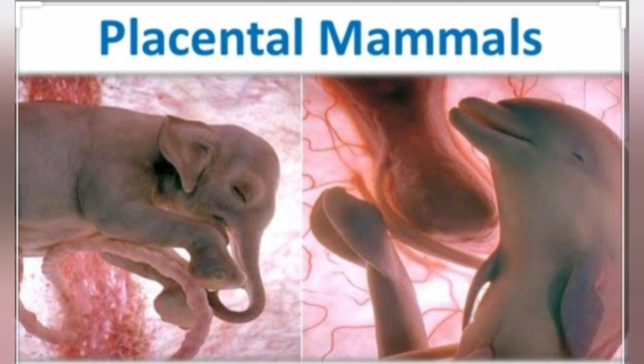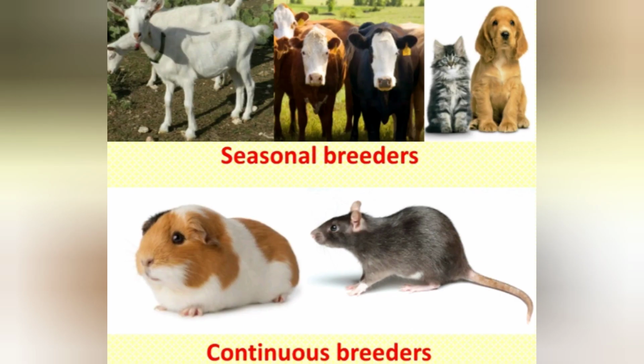Next, based on the breeding season, mammals are divided into two types: seasonal breeders and continuous breeders. What are seasonal breeders? These are the mammals which live in natural conditions and exhibit reproductive cycles only during favorable seasons. What are continuous breeders? They are reproductively active throughout their reproductive phase.